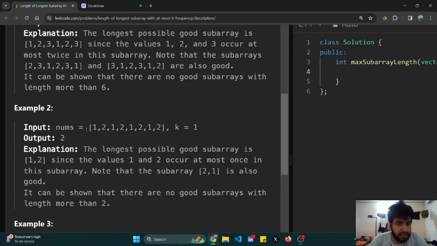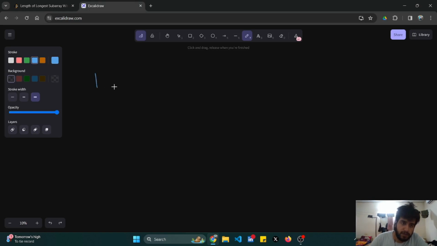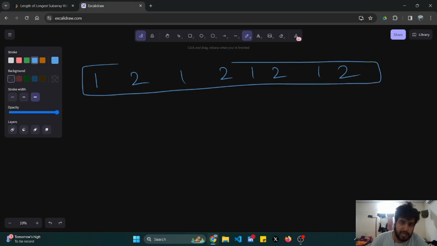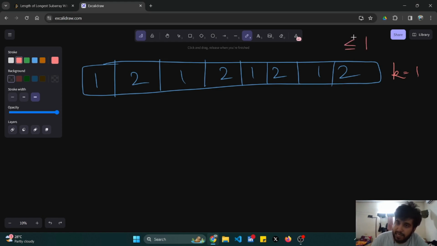So I'll take this example: 1 2 1, 2 1 2, 1 2 1, 2 1 2, 1 2. Okay, this is my array, 1 2 3 4 5 6 7, and my k is equal to 1. That is, my subarray can have at most k occurrences of each element.